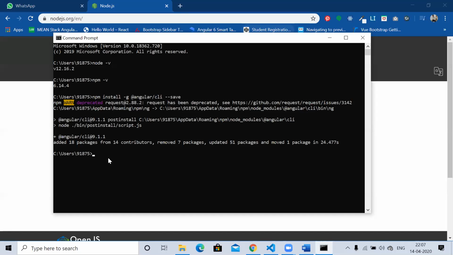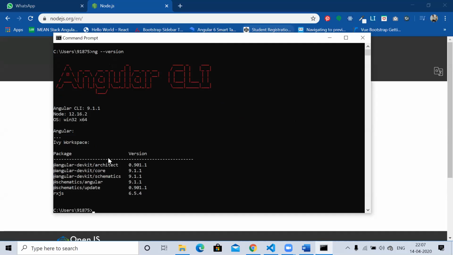After this we need to check whether Angular is installed on our machine or not. So here we need to run the command ng -version. When we run it, we'll get to know that Angular is installed. See, Angular is installed successfully. The Angular CLI comes up in red color. CLI means command line interface, remember it.